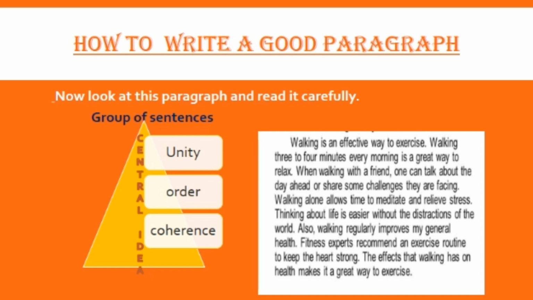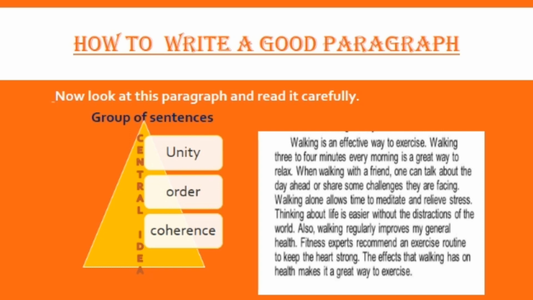Let's discuss three main elements of a good paragraph, which are unity, order, and coherence. Unity means the topic sentence must introduce the main concept and the rest of the sentences must support that same idea. Order helps to convey the sense of what you are saying. Order represents the way you arrange your sentences.